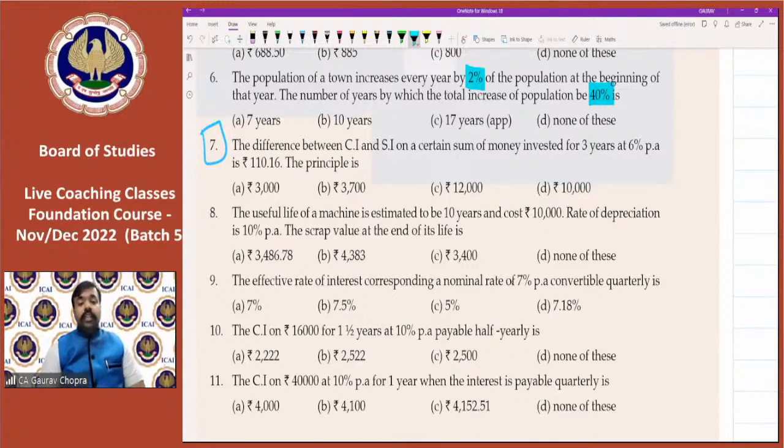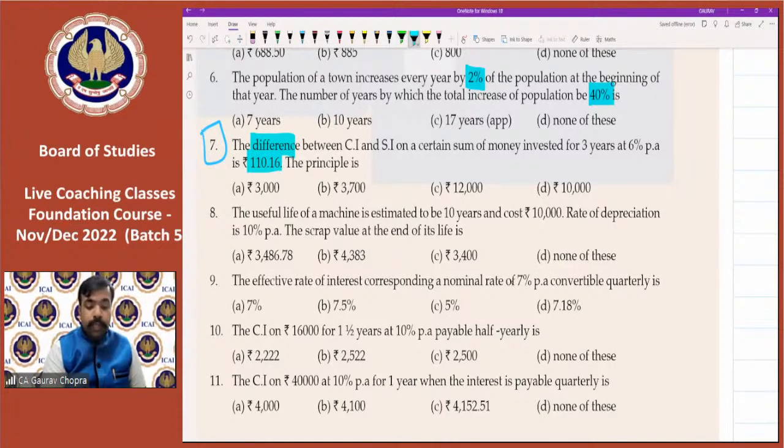So what is given in the question? The question is giving difference. किसका difference given है? Compound and simple interest का difference given है. Why is there a difference? Because compound में interest पे interest calculate हो रहा है. Every year interest is growing. लेकिन simple में every year interest remains the same. इसलिए compound gave more interest. So there is a difference between the compound and simple interest of rupees 110.16.